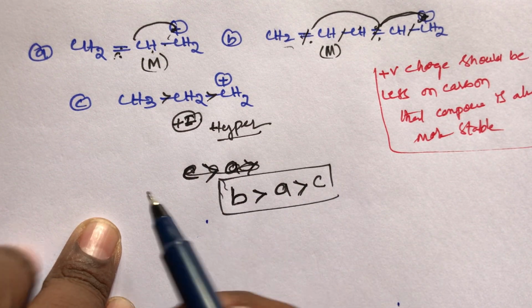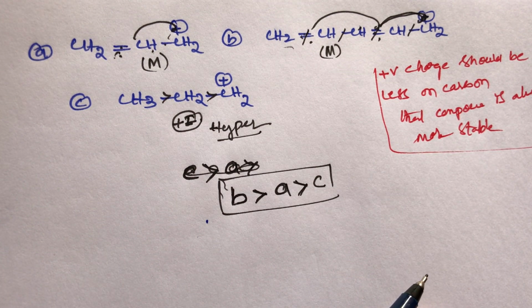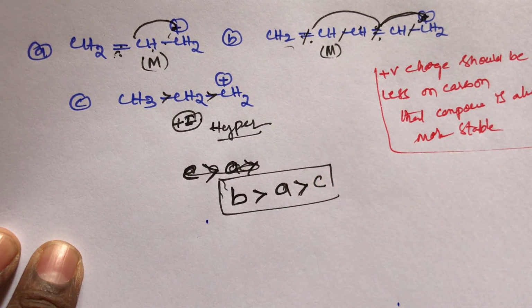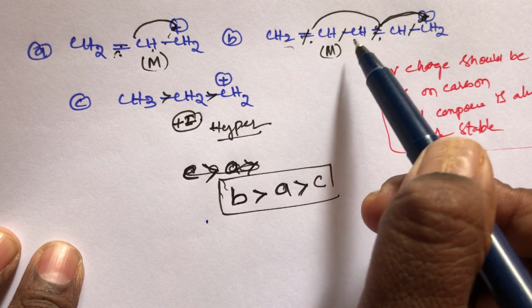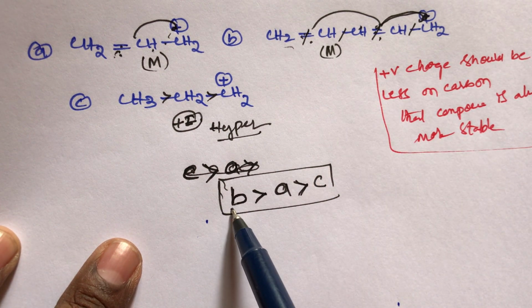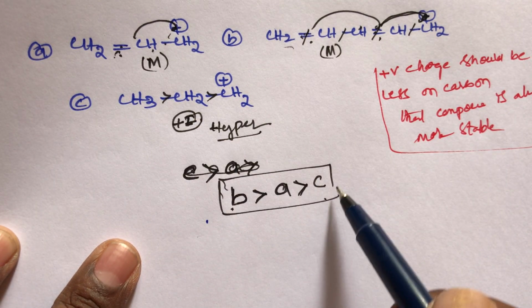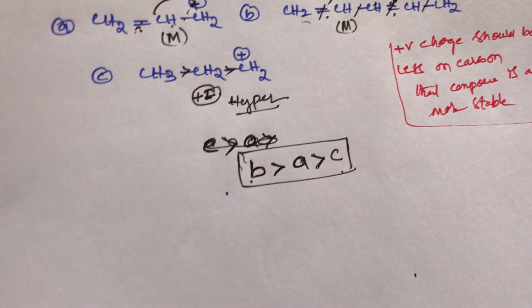So for the stability order, the priorities I gave you in the previous video: first priority goes to resonating structures, second priority goes to hyperconjugation, third priority goes to inductive effect. So these A compound and B compound both have resonating structures. B compound has more resonating structures, so that's why it is more stable. So B compound is more stable than A compound, and A compound is more stable than C compound. This is the simple trick, student, for the stability of carbocation order.